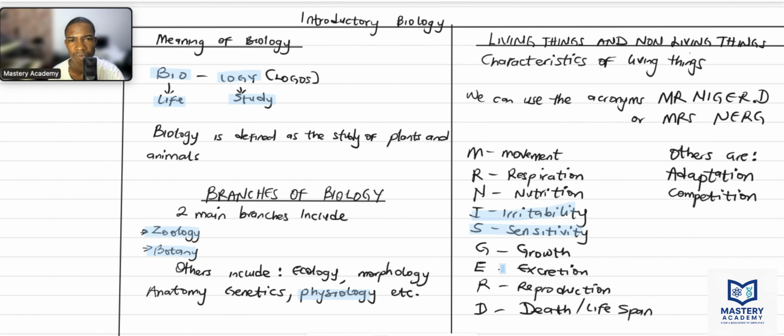Now, excretion is simply the removal of harmful substances, metabolic substances, from your body due to metabolic activities in your body. Your body removes them, like urea and urine. All these are things that the body sees as harmful to the body, so it removes them after a lot of metabolic activities. Now that's excretion.